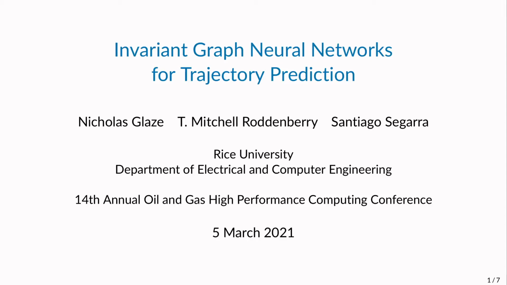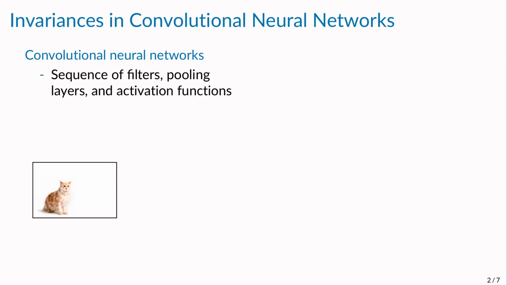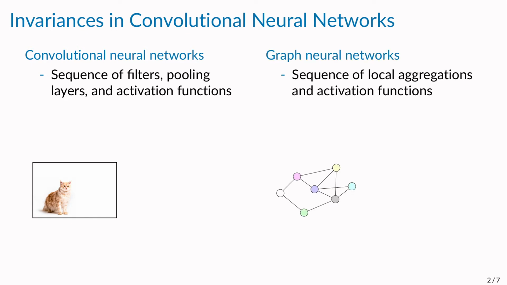I'm Mitch Roddenberry. I'll be talking about invariant graph neural networks for trajectory prediction, which is work with Clayton Glaze and Santiago Segarra. Convolutional neural networks are popular architectures composed of a sequence of filters, pooling layers, and nonlinear activation functions for processing images, such as this cat here. Similarly, graph neural networks are composed of a sequence of local aggregations or diffusions and activation functions for processing data on a graph or network.